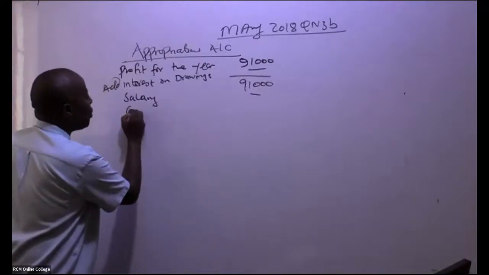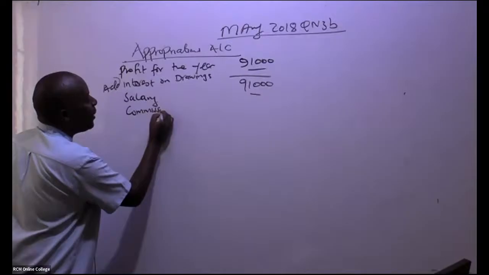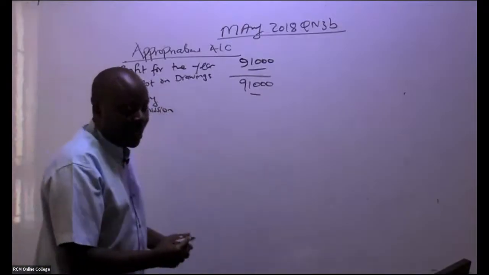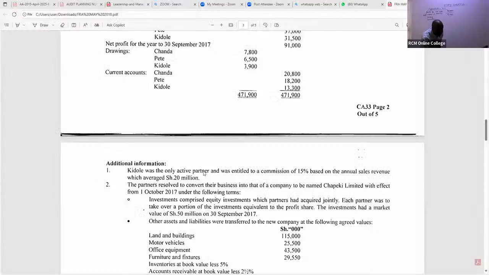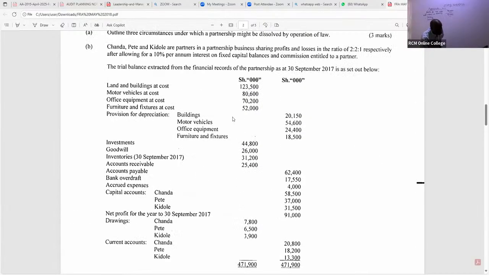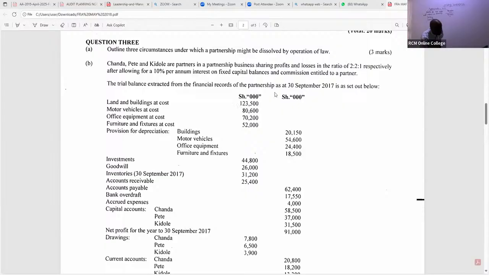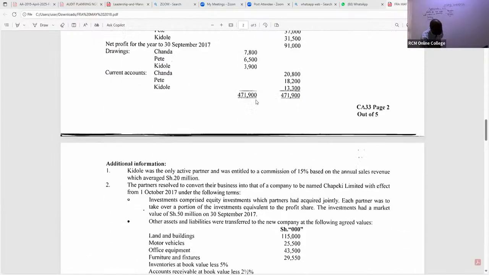We come to commission. Ladies and gentlemen, there is one person who is getting commission. If you read it here, we are told that JTR was the only active partner and was entitled to 15% based on the annual sales revenue, which is 20 million. But remember, our trial balance is in shillings thousands, so you must cut those zeros.